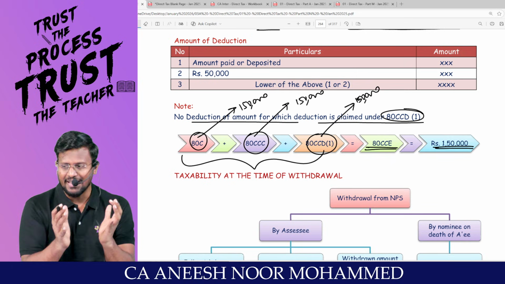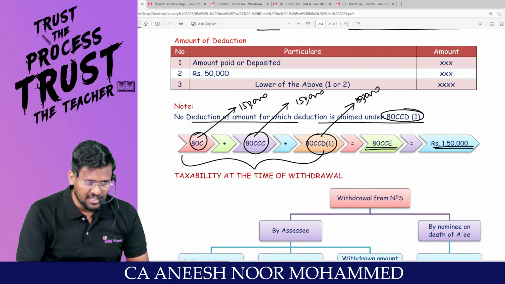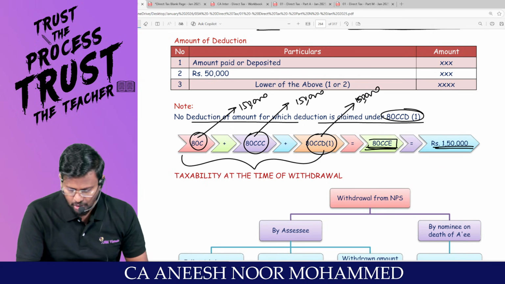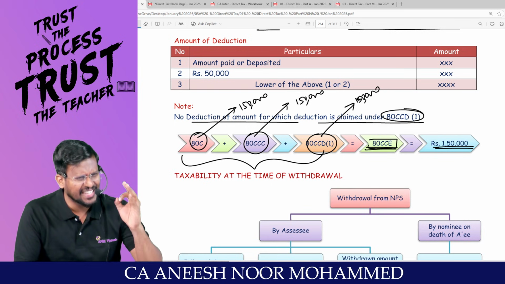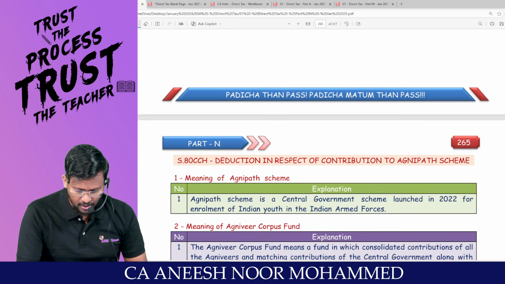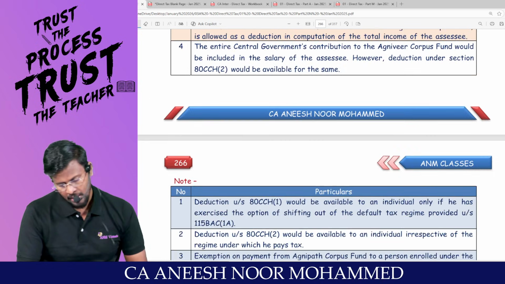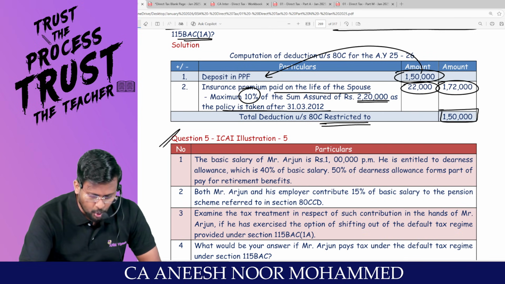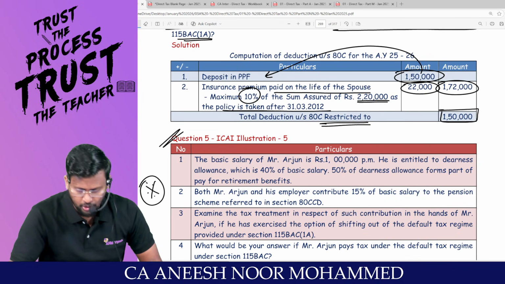Put together 80C plus 80 CCC plus 80 CCD subsection 1 will be restricted by a section called as 80 CCE. Maximum you can claim is what? 1,50,000. Are you all really with me? 1 lakh. Now I'm moving into the questions relating to 80 CCD, and this is a beautiful and a fantastic and an interesting and an important question.